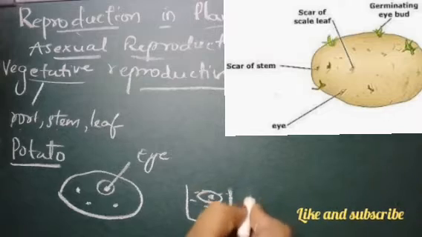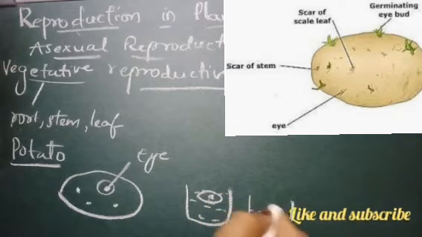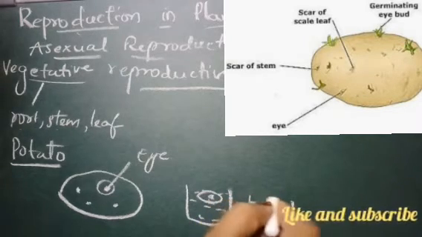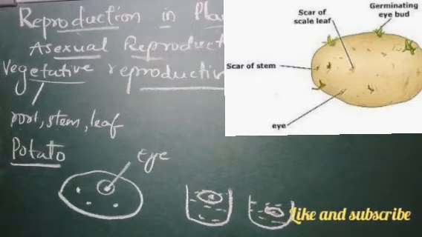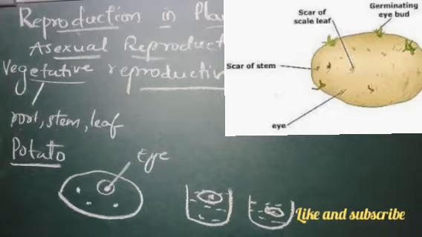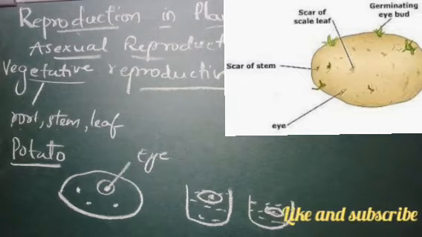So this is with eye and this is without eye. Then plant these pieces in cups and label them with eye and without eye. Water both the cups daily and observe the plants.